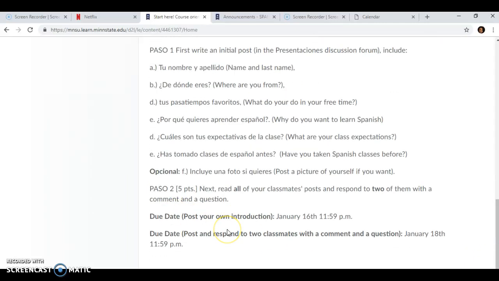The first step will be to post your own introduction, taking into account these questions. The due date will be January 16 at 11:59 p.m. And the second step will be to post and respond to 2 classmates with a comment and a question. The due date will be January 18. So it will be your first task.